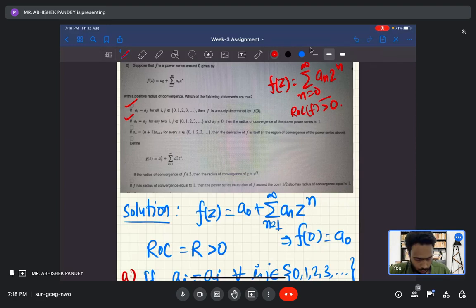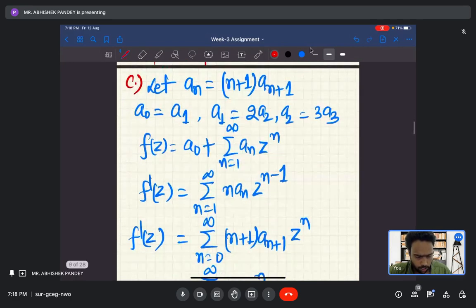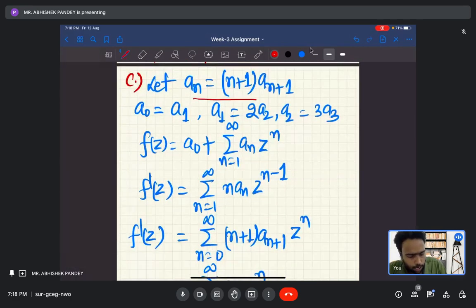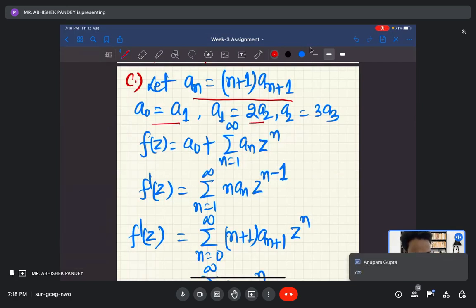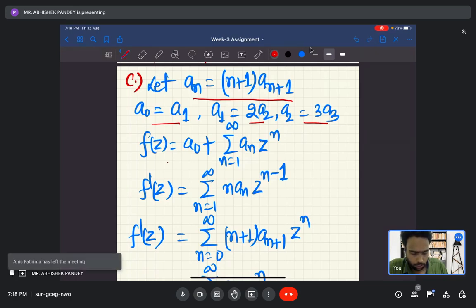Okay, fine. So now let us look at the third option. The third option is also easy. Let a_n' equal (n plus 1) times a_(n+1), okay. So this will be the terms, okay. Now you write f(z) equals a_0 plus summation a_n z^n from n equals 1 to infinity. What will be its derivative? Its derivative will be n a_n z^(n-1), okay.